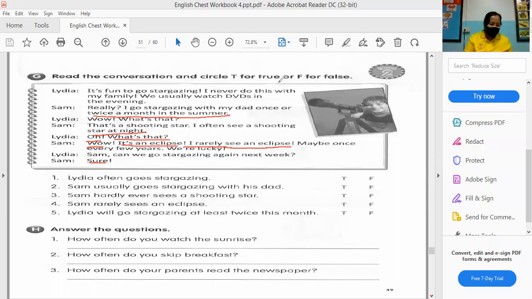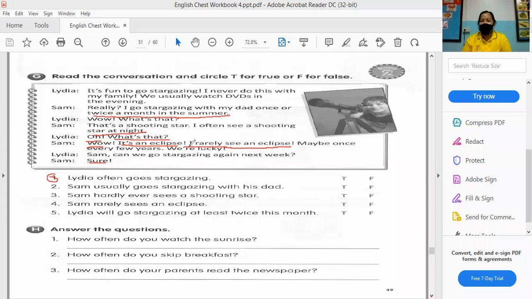So now let's try to answer this one. Here, the first question. Lydia often goes stargazing. If you read this conversation of Lydia and Sam, what do you think?